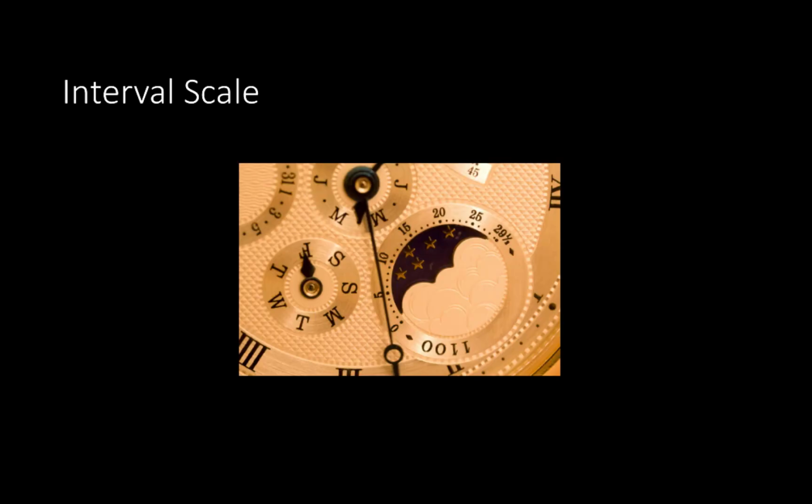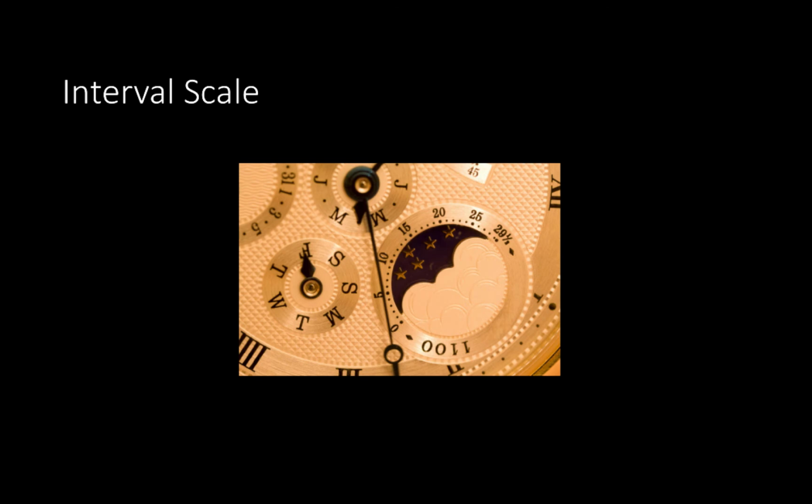Next is an interval scale, and the benefit of an interval scale is that you have equal distances based on equal differences. So for example, if we're thinking about time, the time gap between 12 o'clock and 12:10 is the same as the gap between 1:15 and 1:25. If the difference is 10, it represents the same distance or the same difference, whereas that's not necessarily the case in the ordinal scale that we were looking at.